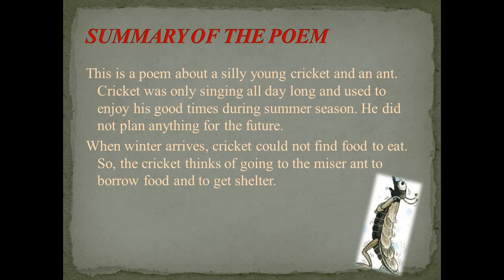But in opposite, our ant, a tiny teacher, works very hard during summer, saves so much food for the winter, and does not struggle during the winter and stays safe at home. Let's begin the summary.